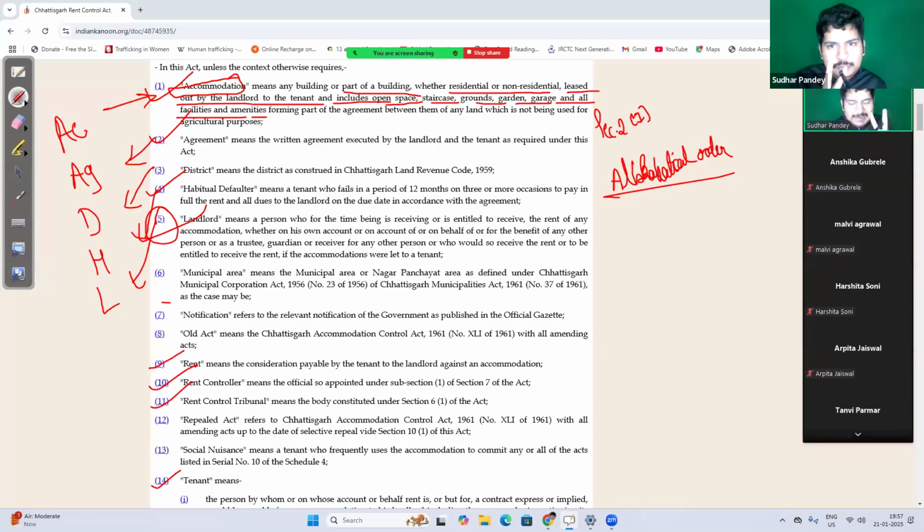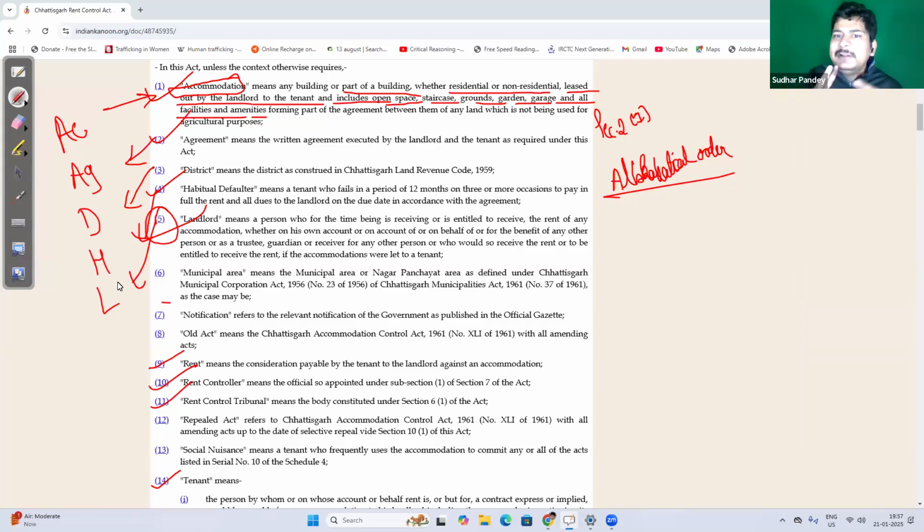Right? It includes residential and non-residential space leased out by the landlord, and to perform amenities. Now, what is amenities? Amenities includes your gates, windows, right?